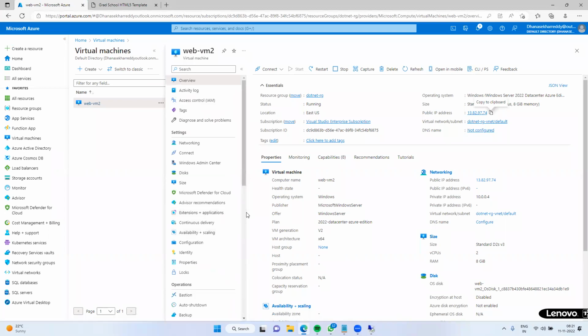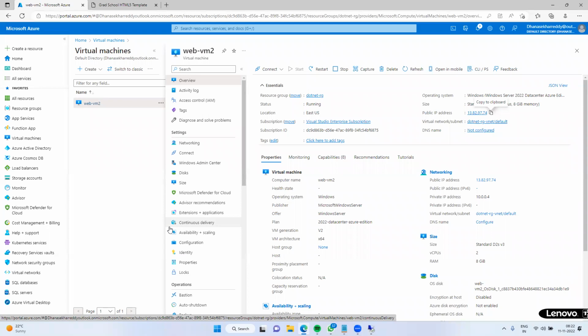Okay, next session which I am going to cover is how to create a Linux machine with Red Hat operating system. On top of it, how to host one Apache Tomcat server, then host one Java application. That we will see in the next session.